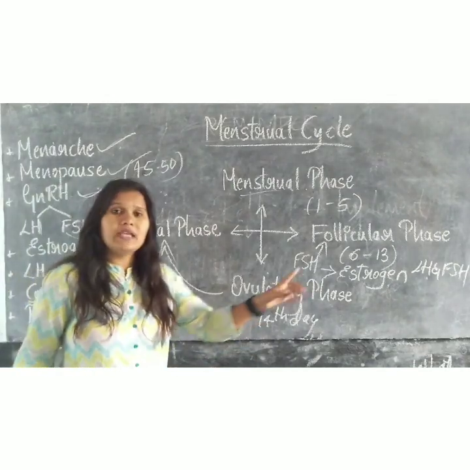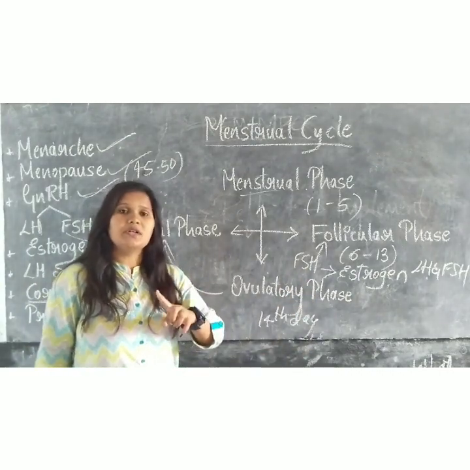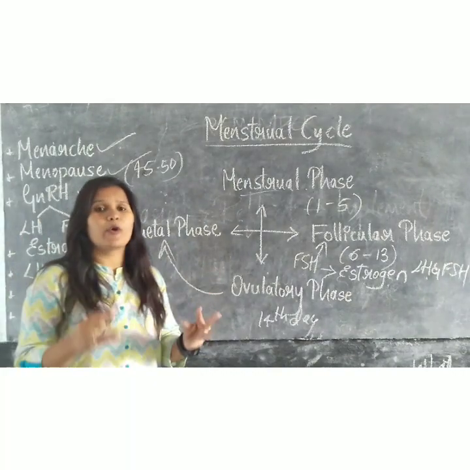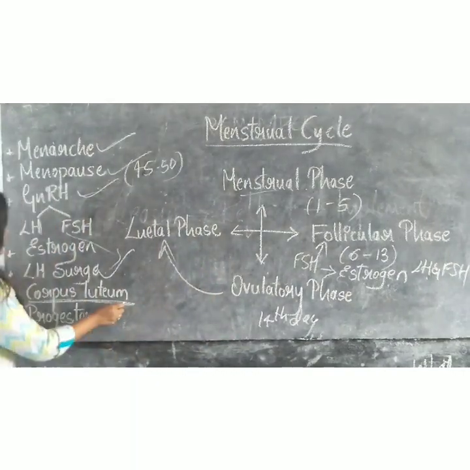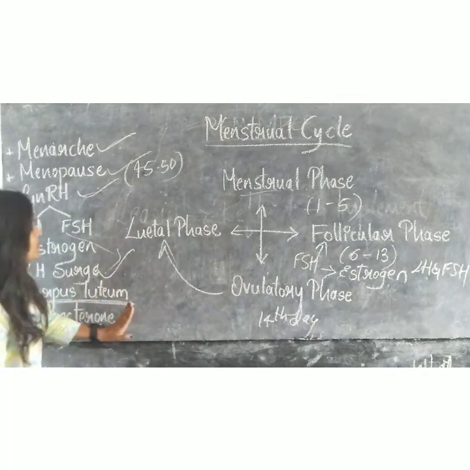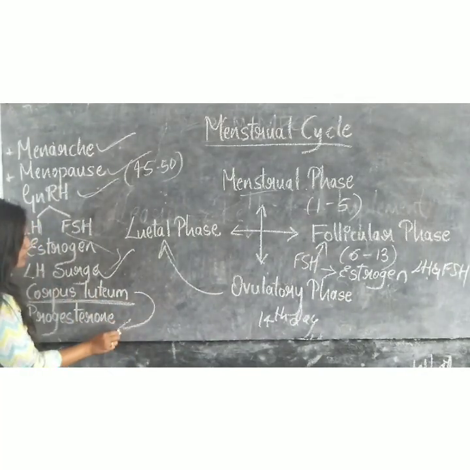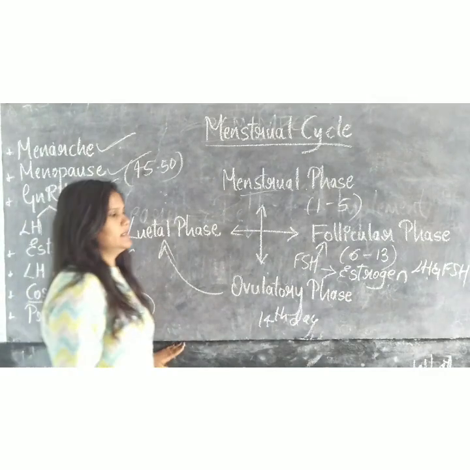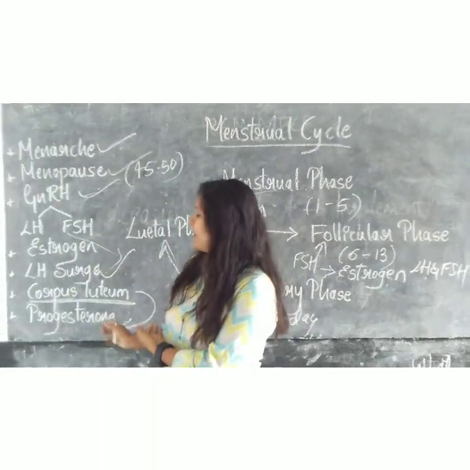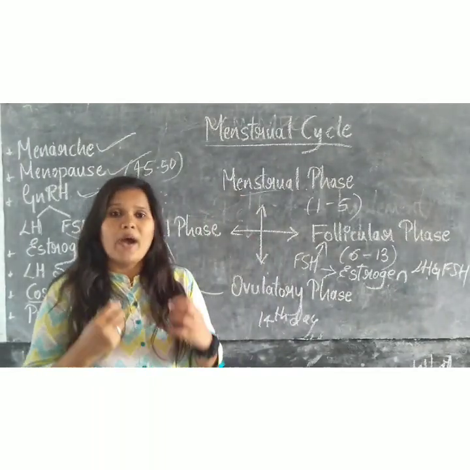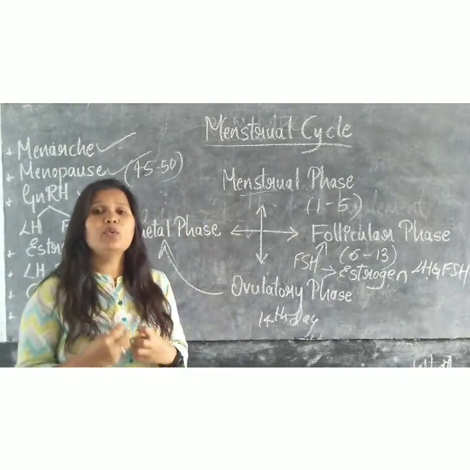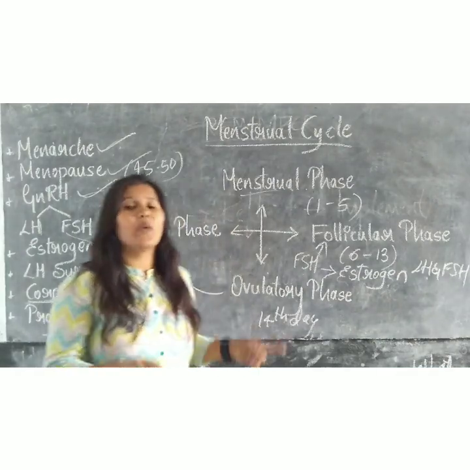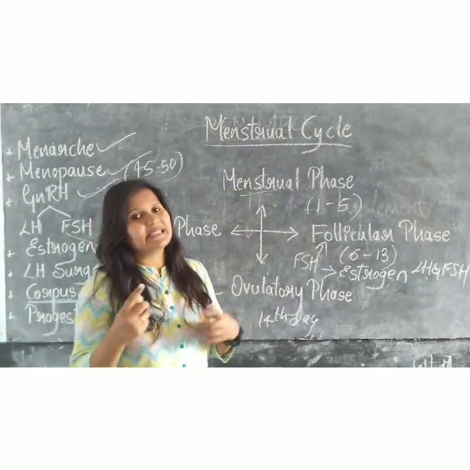Under the influence of these hormones, the ruptured graafian follicle gets converted into a yellow body structure called the corpus luteum. This corpus luteum secretes a hormone called progesterone, and this progesterone maintains the endometrium for the purpose of implantation of the fertilized egg, where the further pregnancy events take place.